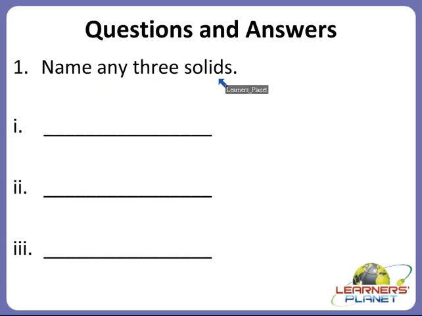Name any 3 solids, and you have to guess only 3 answers. Alright, there could be many examples of solids, but we will mention only 3. Right? So I'll write the first one. There are many such examples of solids, but we will mention only some of them. For example, pen. For example, book.